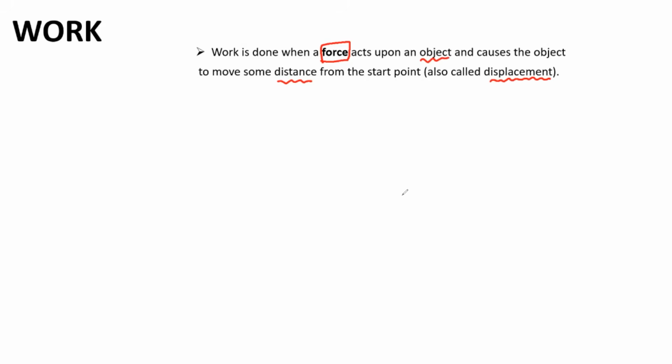So I have an object, that's true. There is a force acting on it, that's true. Is the object moving? Yes. In that case, if this is the object and there is a force acting on it, and the force causes the object to move. To move means to change position. It's at position A currently, and it's going to go to position B. So the object will move from A to B some distance from the start point.